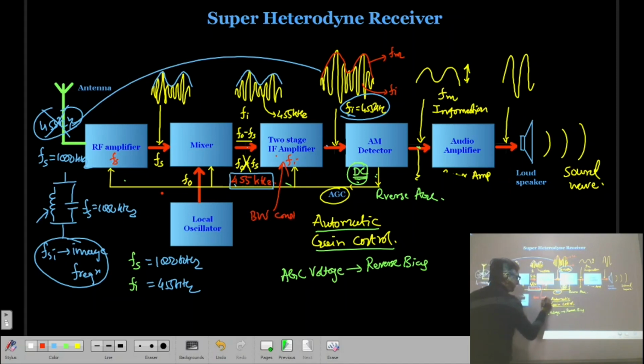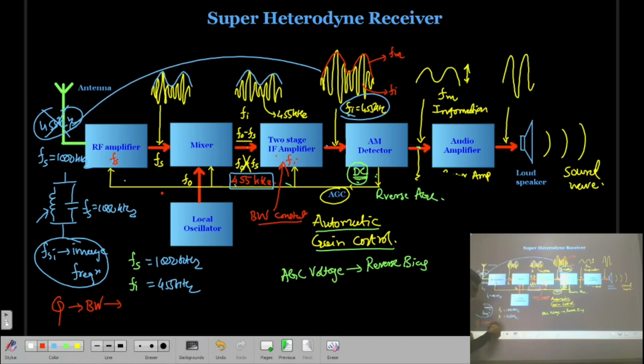Second thing, in the IF amplifier the bandwidth is constant. So if there is any kind of variation at the input, if the Q varies in the tuning section, what will happen? The bandwidth will also vary. Bandwidth varies means what? The selectivity will also change.